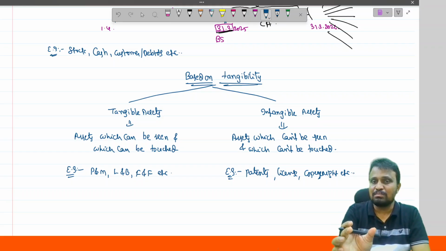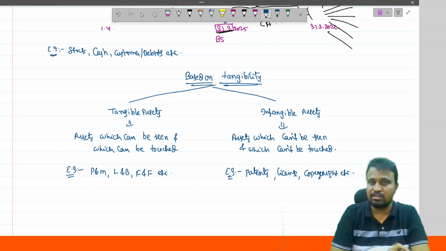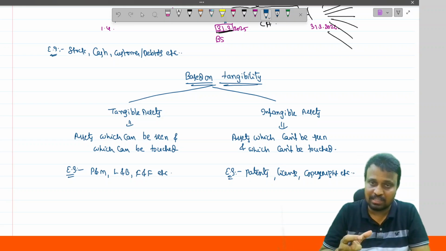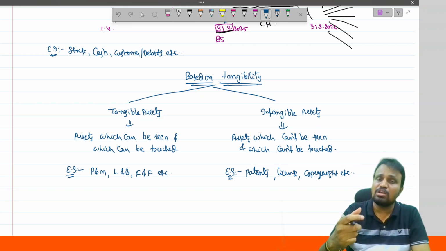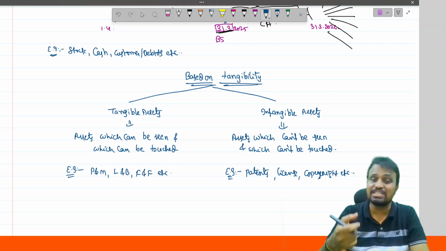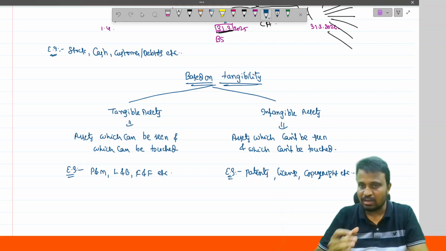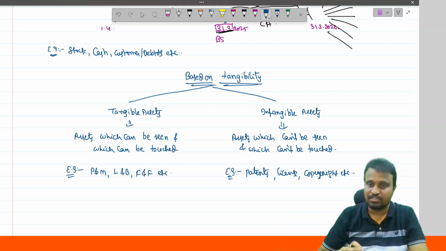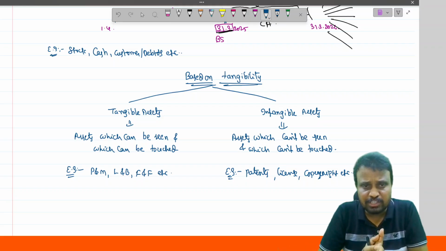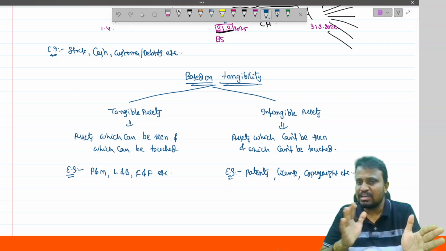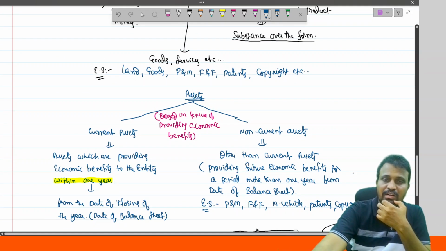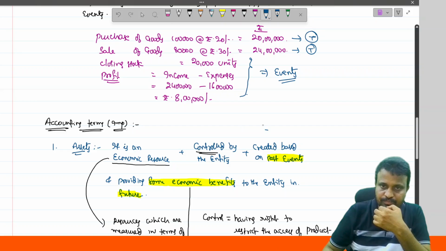Patent is nothing but the right over the respective product you have. So we have ownership rights over the respective thing. Generally those are held in terms of a document. Those are physically not available, so they are covered under what? Intangible assets. Okay. So based on tangibility, assets are classified into two types. One is tangible asset, another one is intangible asset. Okay.